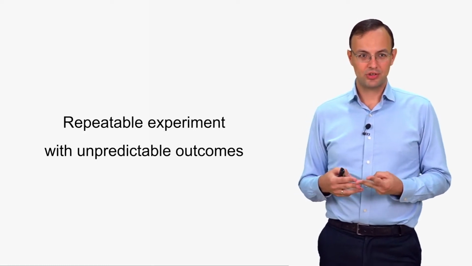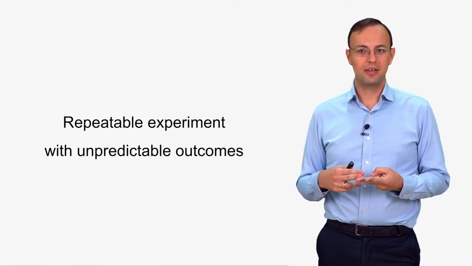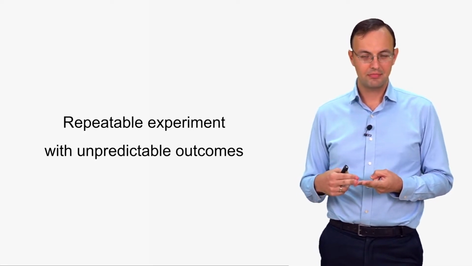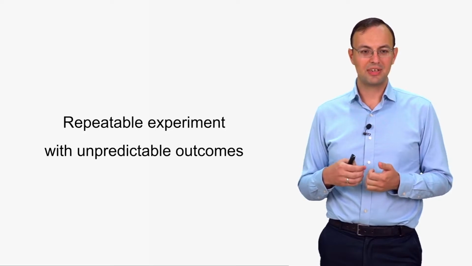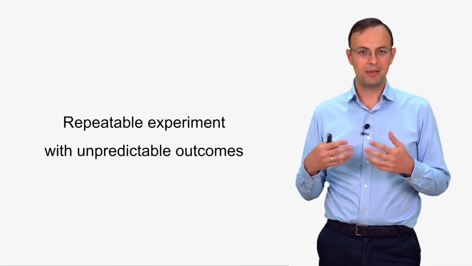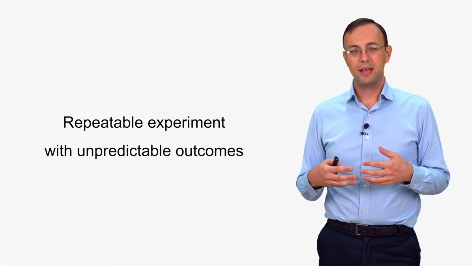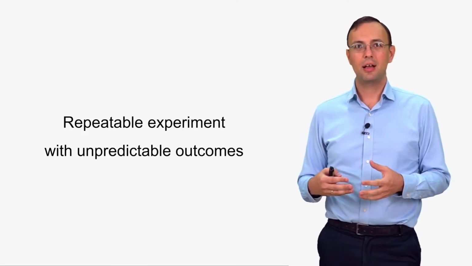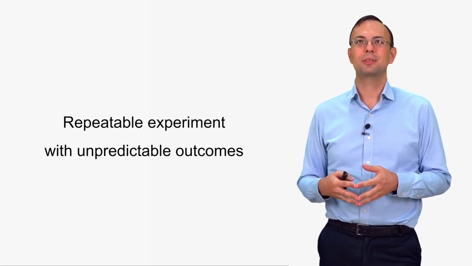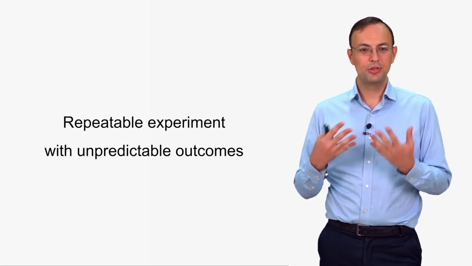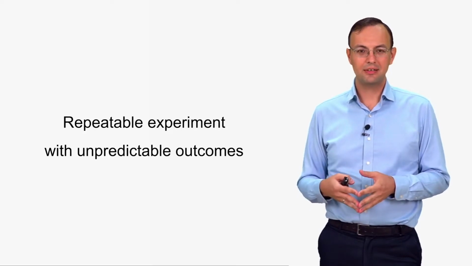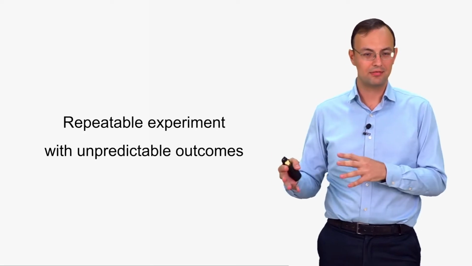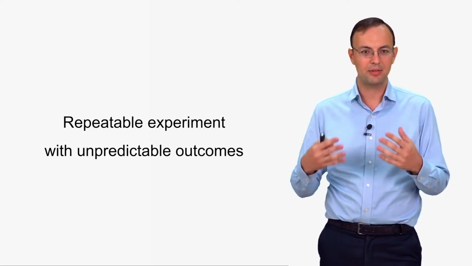So the main 2 conditions are that we don't know the outcome before the experiment is done, and that the experiment can be repeated and can be observed many times. Maybe the one who performs the experiment is not yourself, but still the experiment can be observed. Maybe someone else performs this experiment, but you can observe it many times.